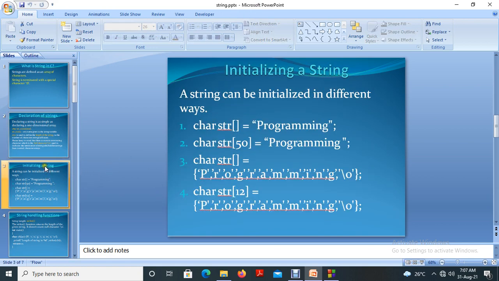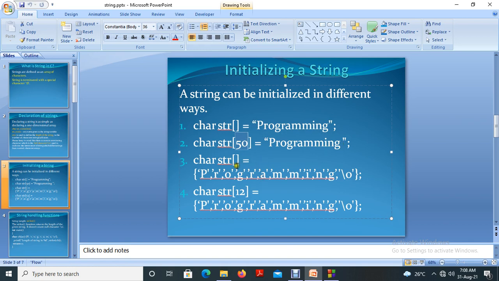Next, how to initialize a string in an array. A string can be initialized in different ways. This is the first way: char str[] = "programming". This is a character array, and we didn't mention any length, so it automatically takes the length based on the value that we are providing. In the second one, we mentioned the string length, 50, the maximum length of the array, and we mentioned the value here, the string "programming".